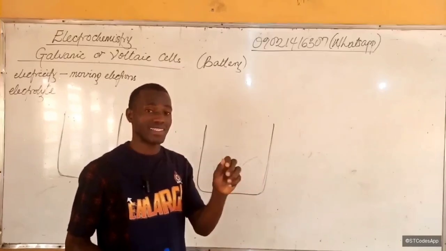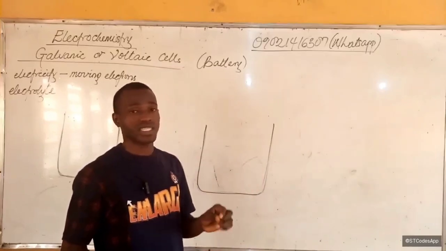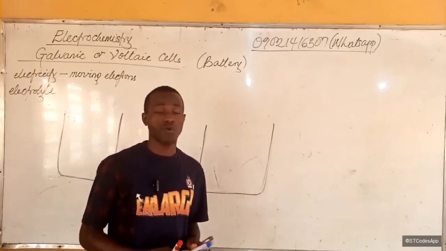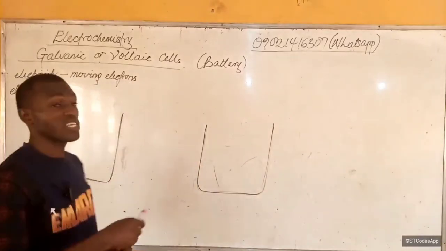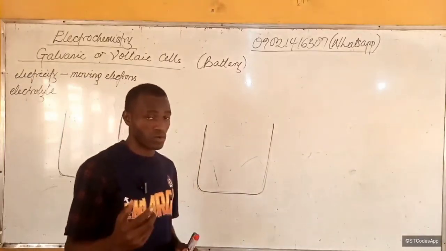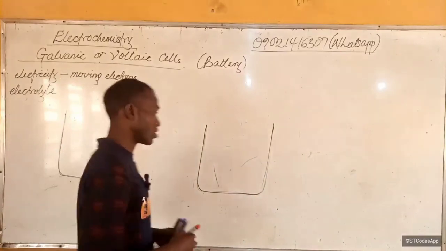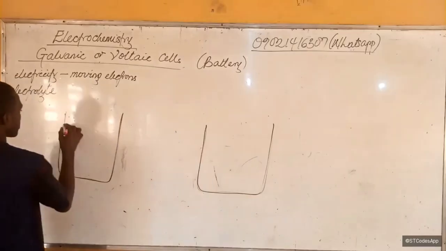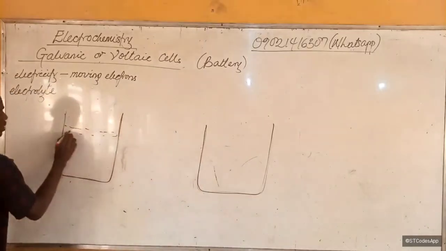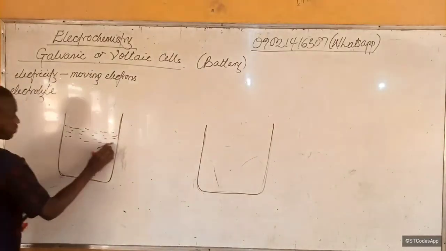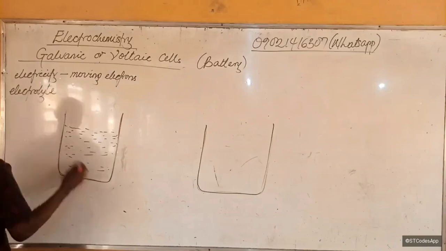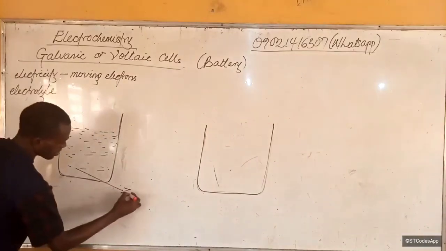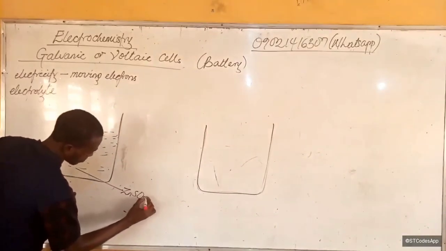The electrolytes are in the form of paste, so we say molten state. So an electrolyte is basically a liquid. Think of it as a liquid that can conduct electricity. The liquid we'll be using here could be anything, because I'm going to give other examples at the end of this video. The liquid here will be zinc sulfate.